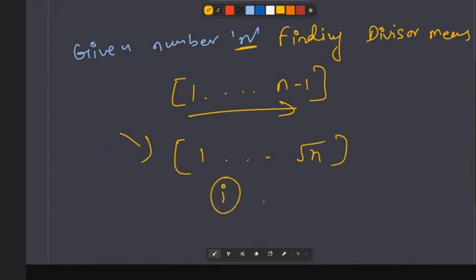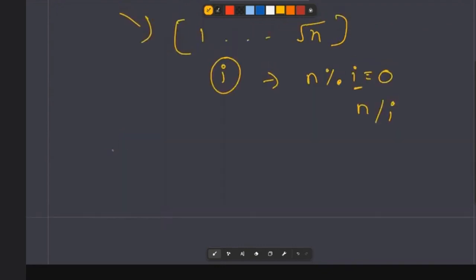We will just check if n percent i, this percentage being the remainder operation, when n is divided by i, what is the remainder? And if it is equal to 0, we will say that i divides n, and also n divided by i divides n, because that is pretty obvious. Because for any number you take, for example 200, if 5 is a divisor of 200, then 200 divided by 5 is also a divisor, that is 40.